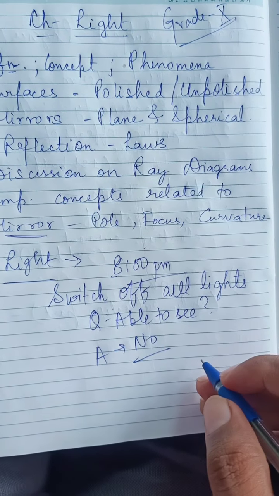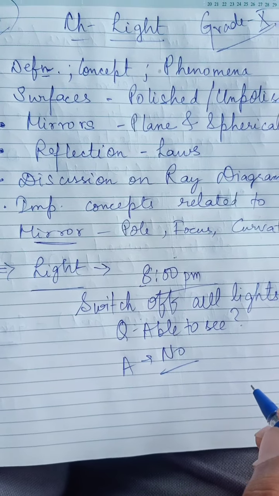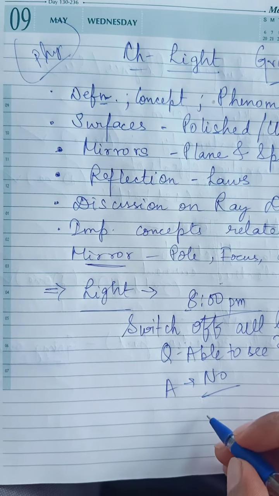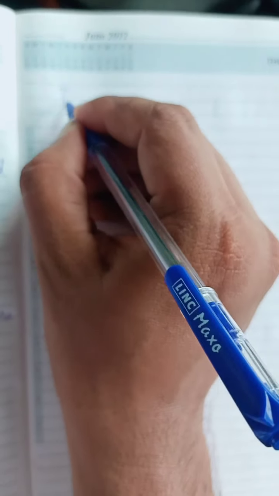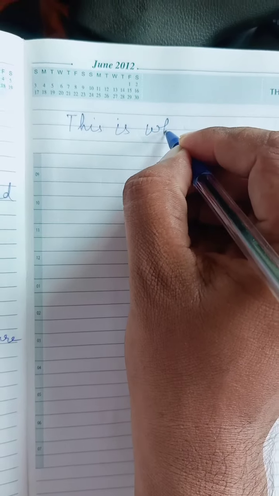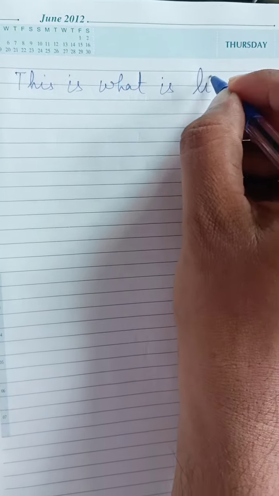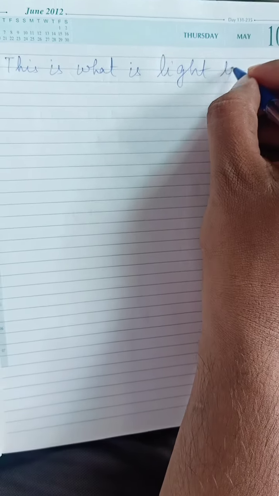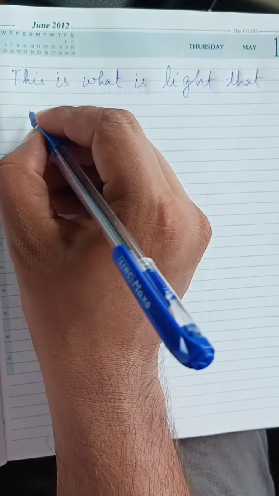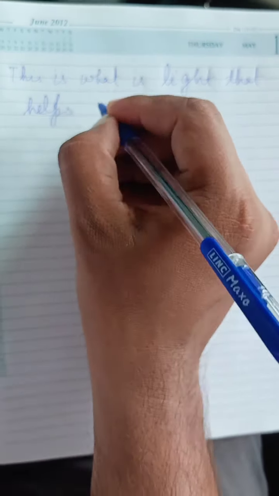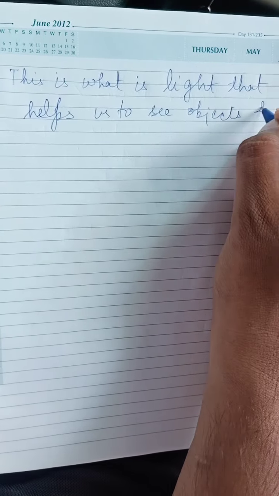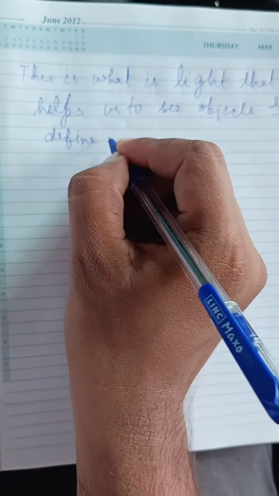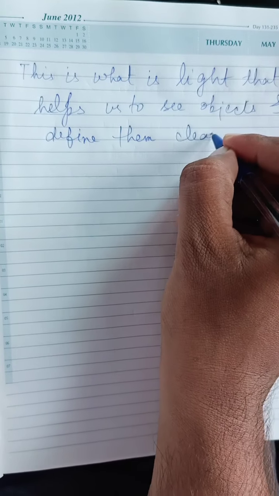So what actually is light? This is what is called light: that which helps us to see objects and define them clearly.